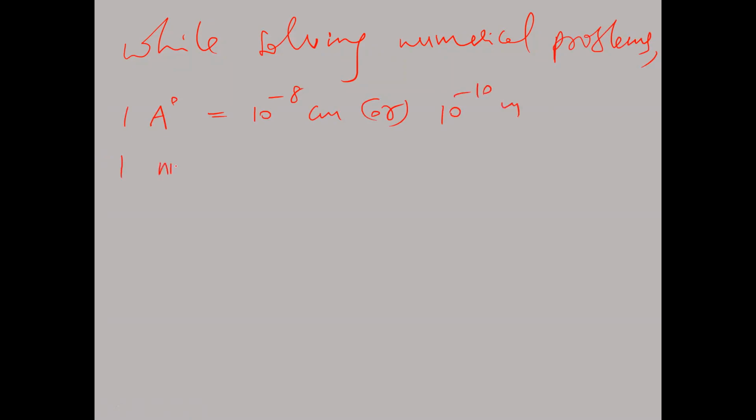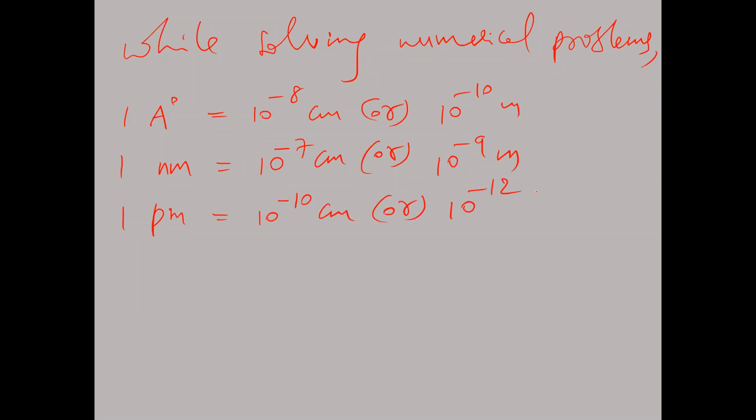And 1 nanometer is equal to 10 power minus 9 meters, or 10 power minus 7 centimeters. 1 picometer, 1 pm, is equal to 10 power minus 12 meters, or 10 power minus 10 centimeters.